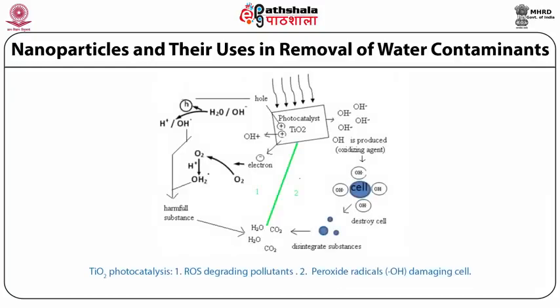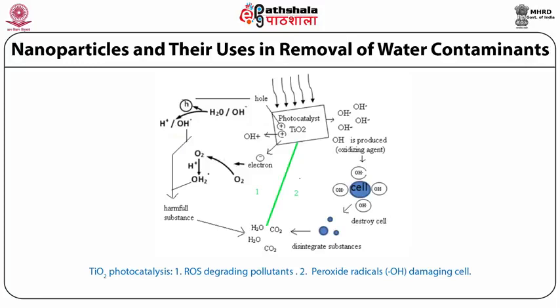So there are two main mechanisms as shown in the figure. One is the reactive oxygen species production that is involved in the degradation of pollutant, and the second one is the peroxide radical that actually damages the cell. So the generated reactive oxygen species, the superoxide radical, degrade the pollutant and react with the water molecule to produce the peroxide radical as well as the hydroxide ion.